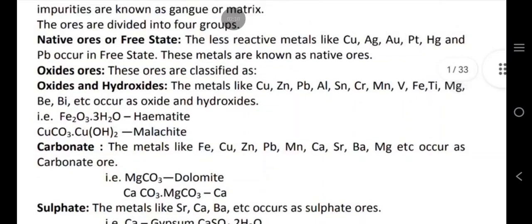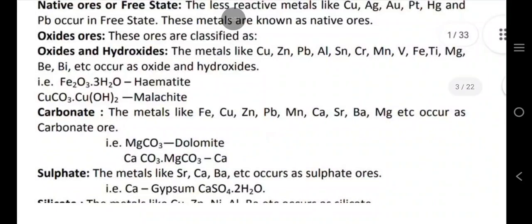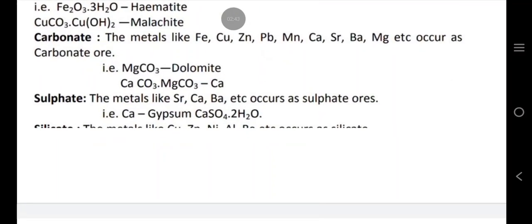Oxide ores. These ores are classified as oxides and hydroxides. The metals like copper, zinc, lead, aluminium, tin, chromium, manganese, vanadium, iron, titanium, magnesium, beryllium, bismuth, etc. occur as oxides and hydroxides. Carbonates: the metals like Fe, Cu, Zn, Pb, Mn, Ca, Sr, Ba, Mg, etc. occur as carbonate ores. Sulfate: the metals like Sr, Ca, Ba, etc. occur as sulfate ores.